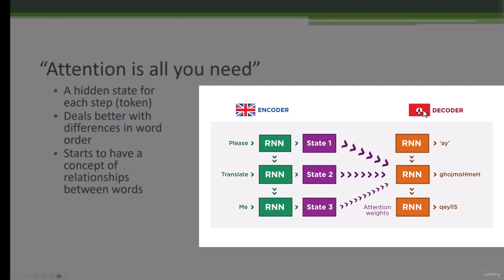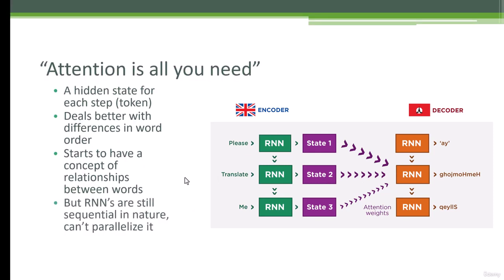And now as we're going through the translation stage here, through the decoder, let's say that we're at this second word trying to figure out what the next token should be after "I," right? So that does not just depend on the hidden state that got passed through from the top here. I can refer to the hidden states associated with each individual word surrounding that token. And furthermore, I can compute weights, so I know which ones of these states are more relevant to this particular token that I'm trying to translate. And that's the key to it. Because I can compute these weights between different tokens, between different words, that allows me to start to understand what these words mean in context. And that's really a key breakthrough in natural language processing right now. We'll go into a lot more detail on how that works shortly.